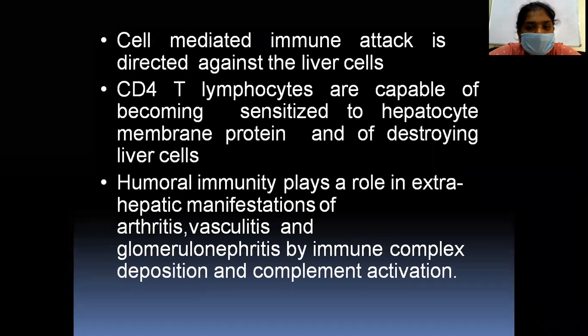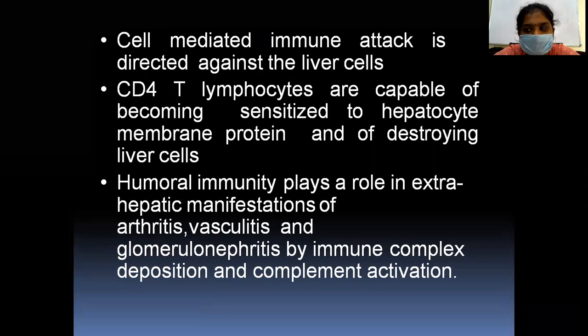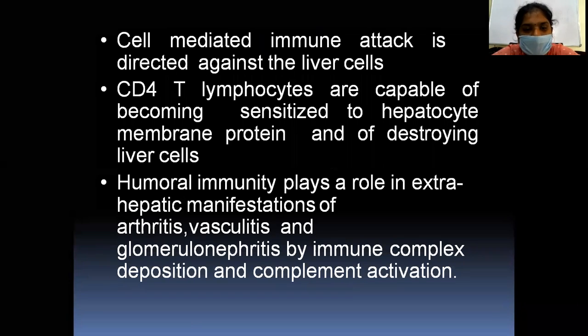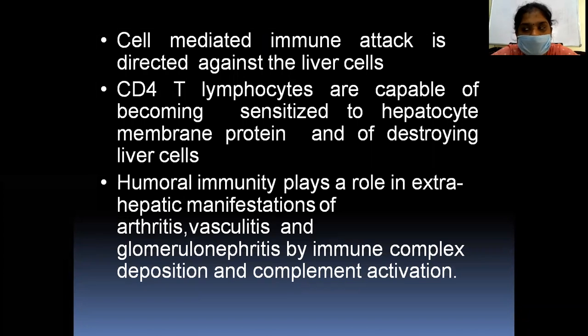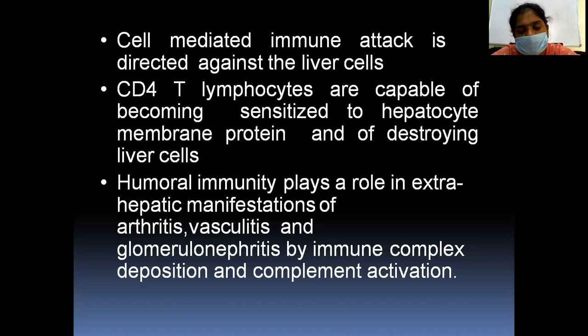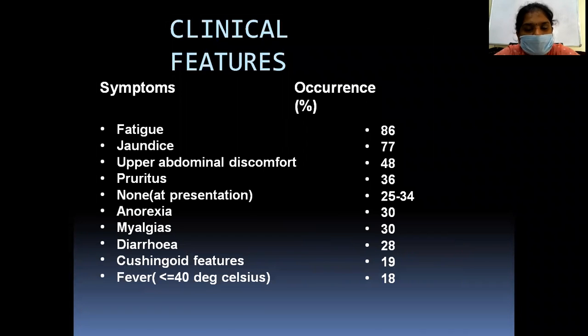The cell-mediated immune attack is directed against the liver cells. CD4 T lymphocytes are capable of becoming sensitized to the hepatic membrane protein and of destroying the liver cells. Humoral immunity plays a role in extrahepatic manifestations like arthritis, vasculitis, and glomerulonephritis, by immune complex deposition and complement activation. So this is the pathogenesis.